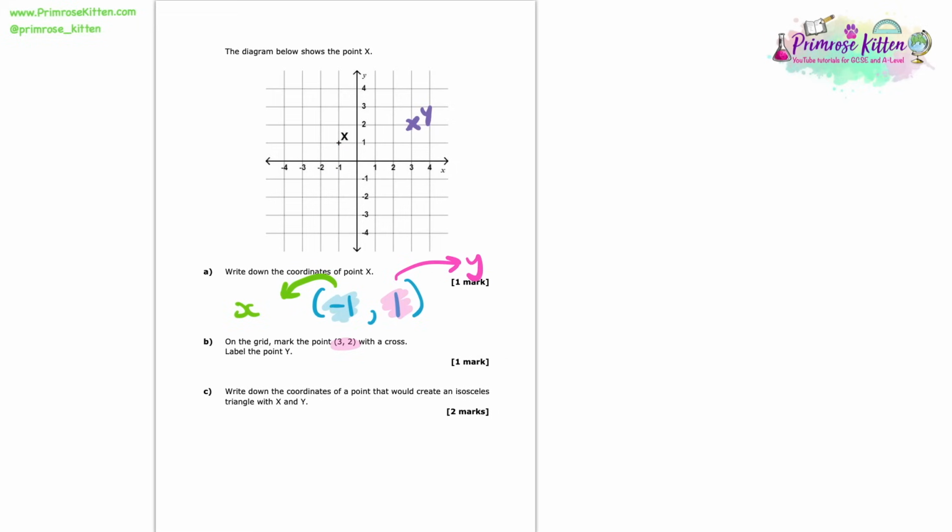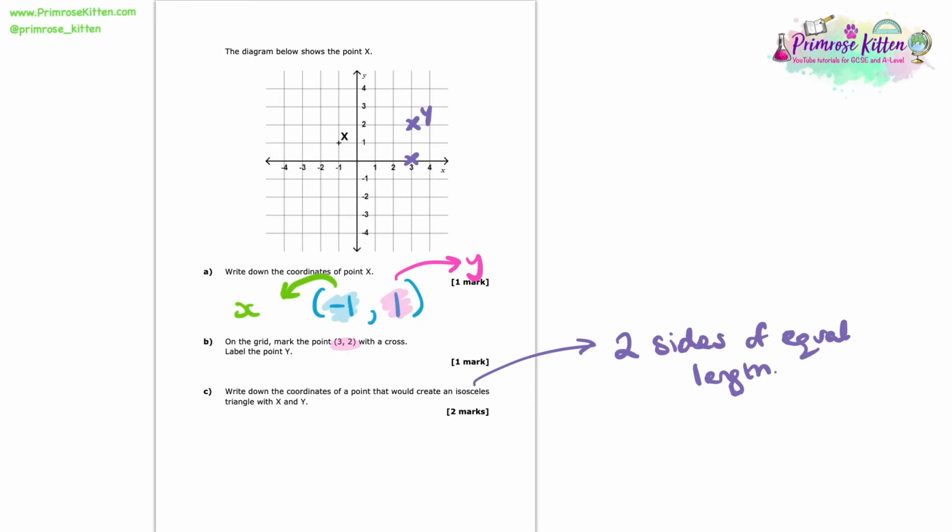So now we're asked to write down the coordinates of a point that would create an isosceles triangle with X and Y. So the first thing we should do here is just remind ourselves of what an isosceles triangle is. So it's a triangle that has 2 sides of equal length. Now, with this particular question, there's actually quite a few different options that we could use to get this isosceles triangle. So one option we could get would be by placing a little x here, because I hope you can see this length is going to be the same as this length.